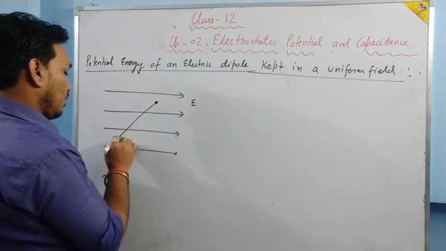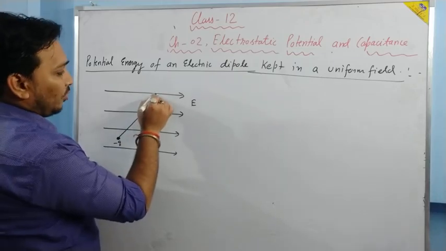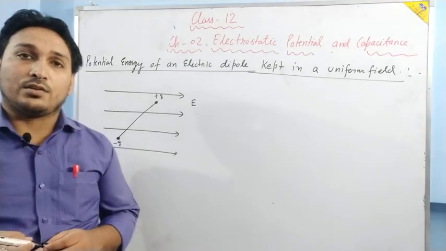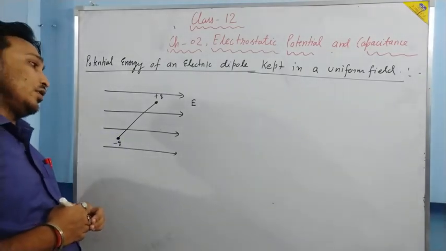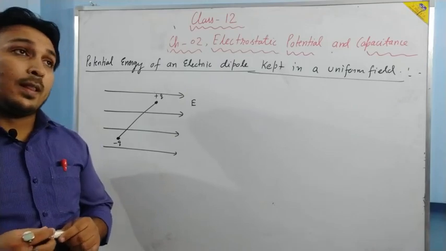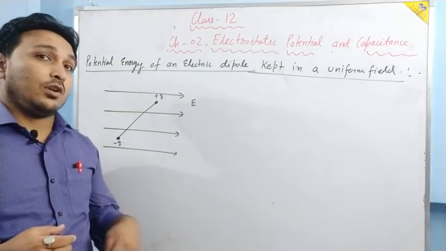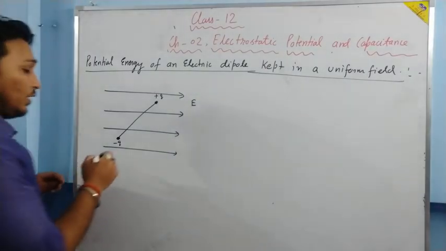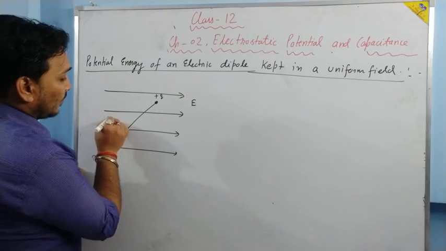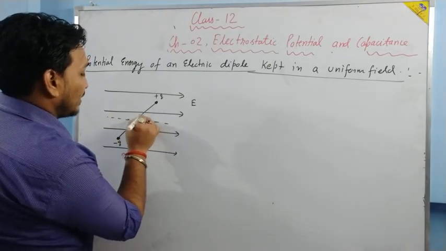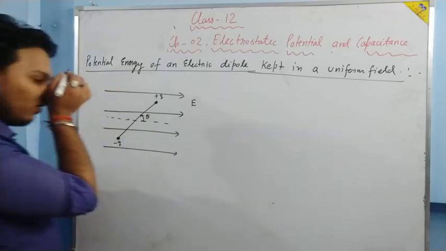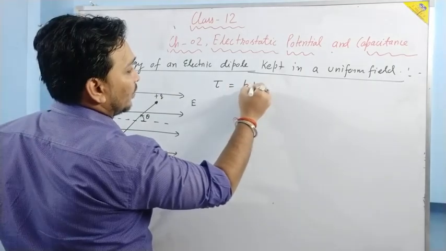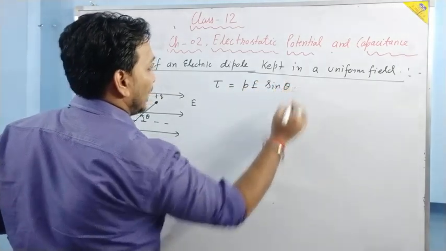Okay, here the requirement of the first chapter comes. If you have not seen the first chapter lectures, then you must see them first, because without clearing the first chapter you cannot do the second one. Just take care of this thing. Suppose now this dipole makes an angle theta with the electric field. We all know that there is a torque which is given by PE sin theta.